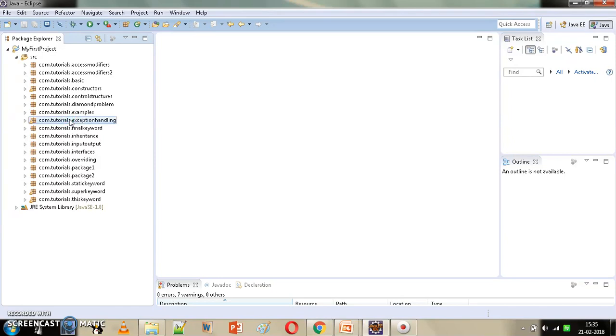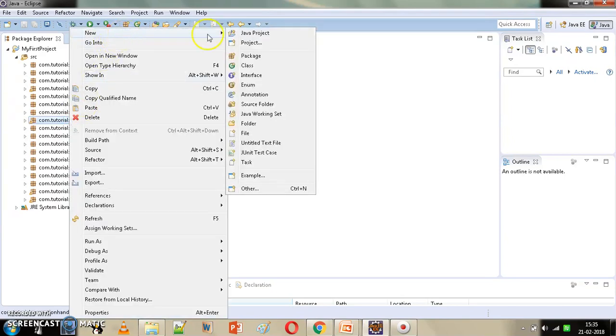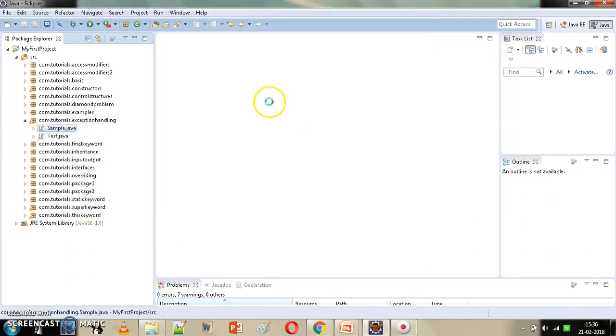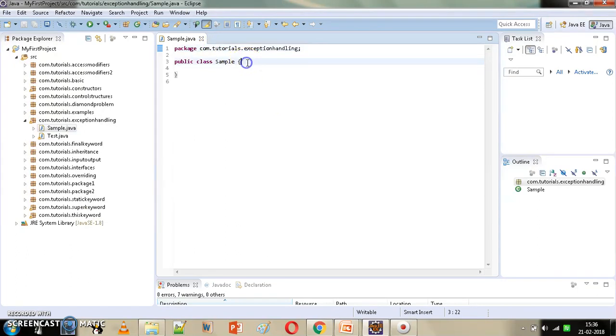So we will first create our new file and then we will make use of finally block over there. Now here we will write a method.